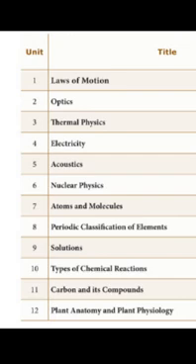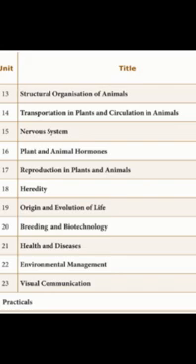The next 5 chapters are from chemistry. 7 to 11 is chemistry, and from 12 to 22 you will be learning biology, and the 23rd chapter would be your computer science chapter. So you will be learning physics, chemistry, botany and zoology simultaneously.